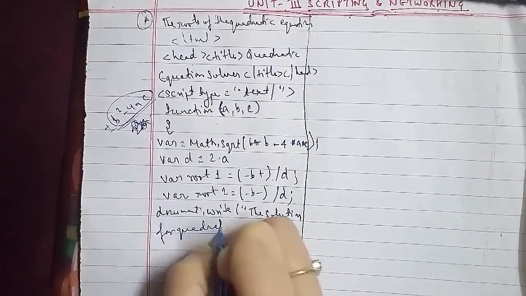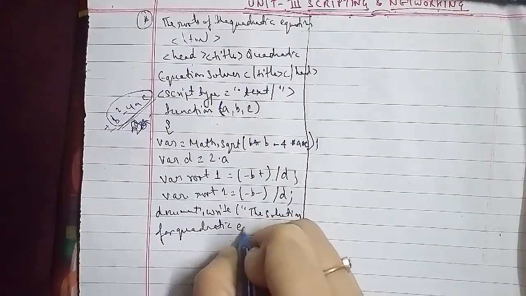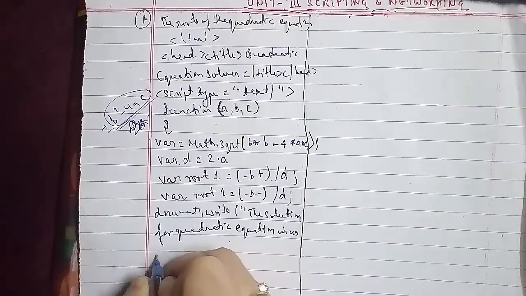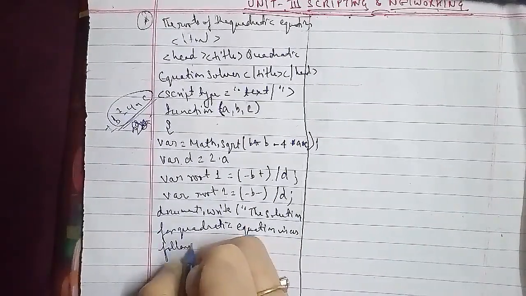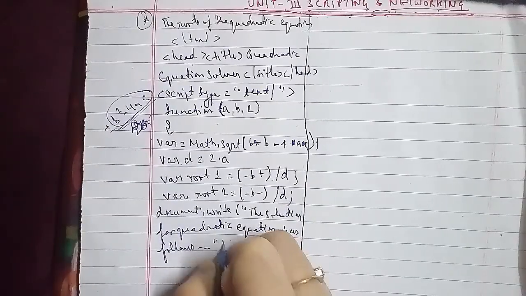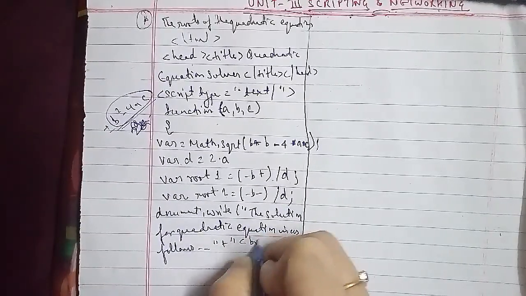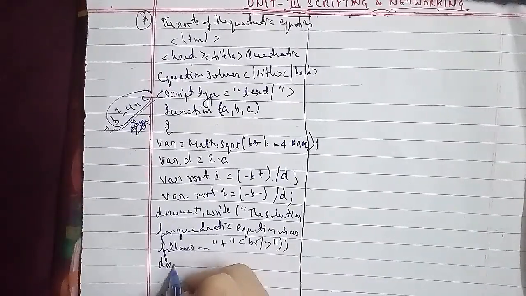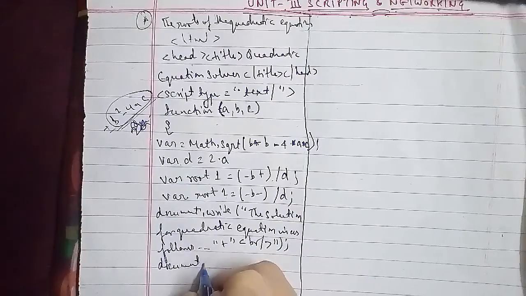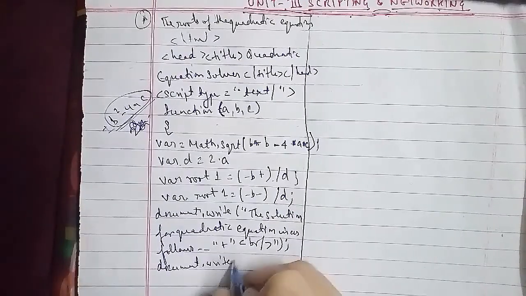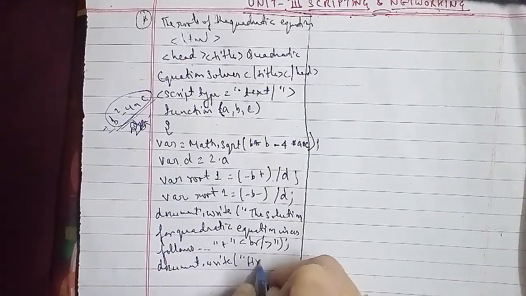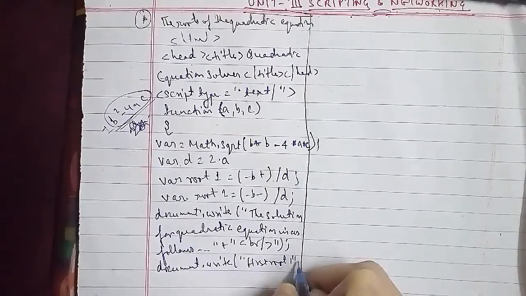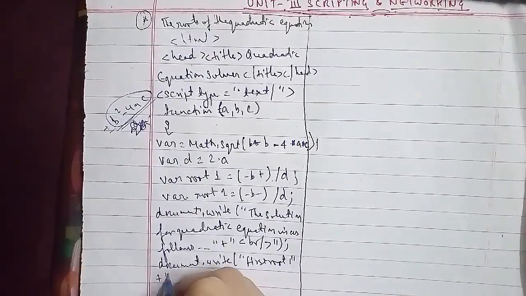Then again we'll write it down for the document dot write first root, then plus strong plus root 1 plus then strong tag close, which we opened here. Okay, so now we will be ending up with a break tag here.